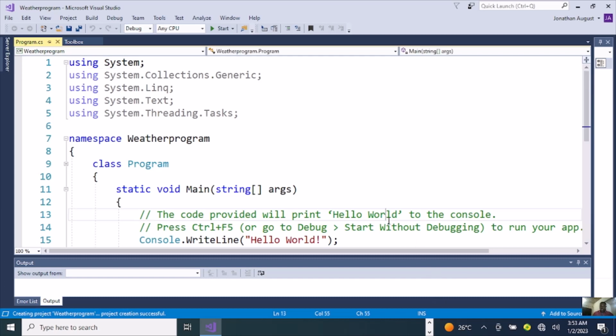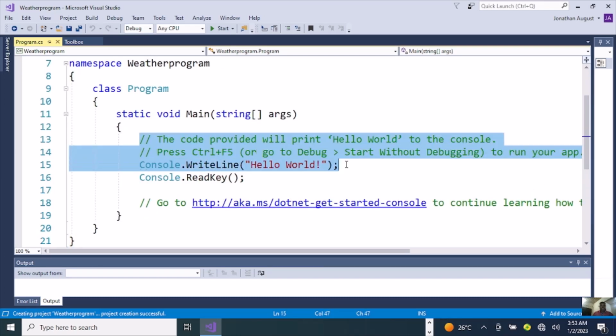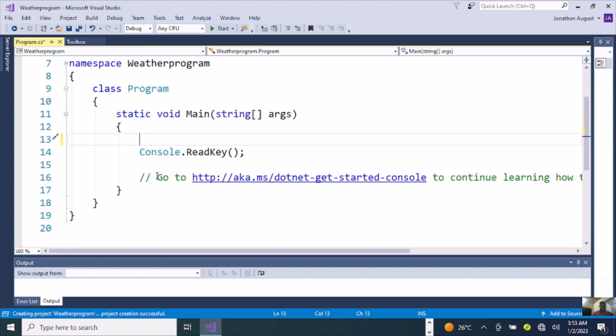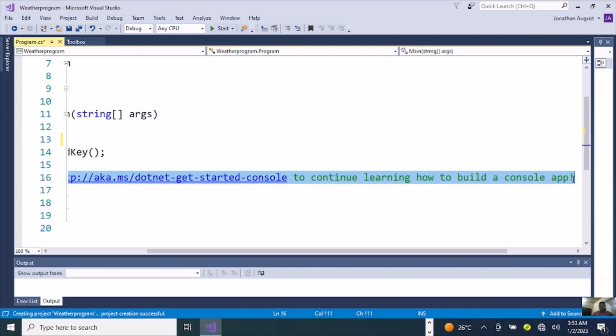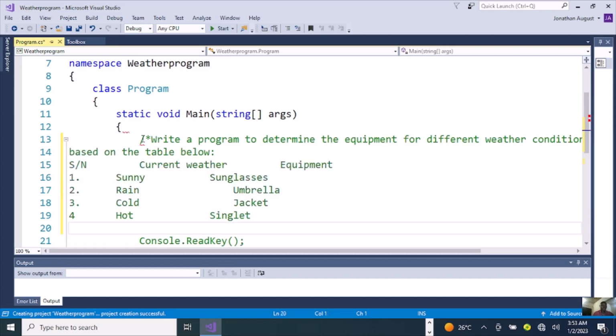All we need to do here is easy. As you can see, there are some comments here. We're just going to go ahead and remove this comment and remove these other comments. We don't need these comments yet. Let me go ahead and create a comment first, and inside the comment, I'm going to place my question.